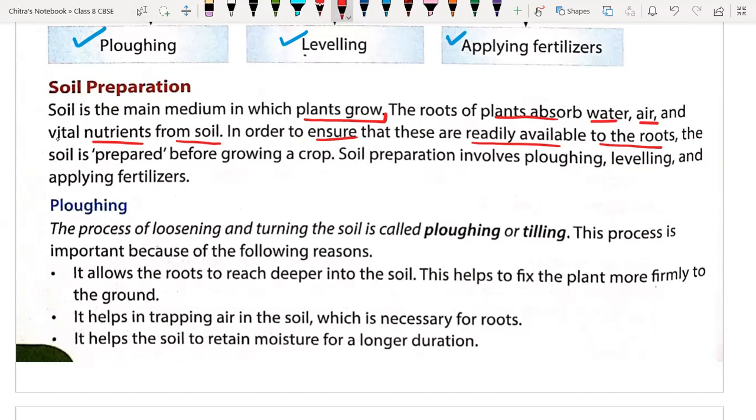This is why the soil is prepared before growing a crop. That's why all the time, whenever we are going to sow the seeds or plant the sapling, it is very important to prepare the soil for that particular crop. So soil preparation involves plowing, leveling of the soil and applying fertilizers. First we are going to cover plowing.